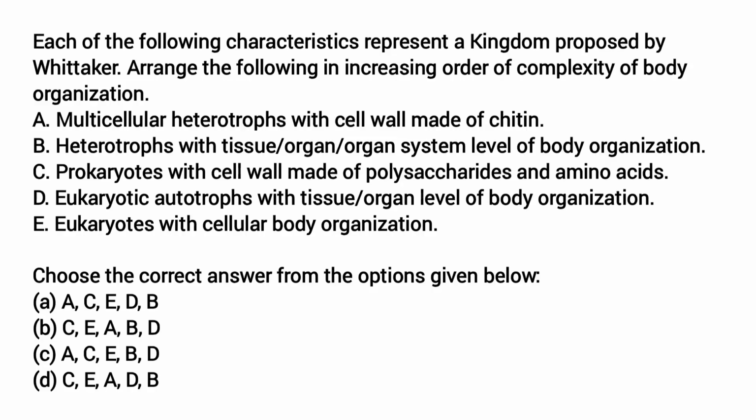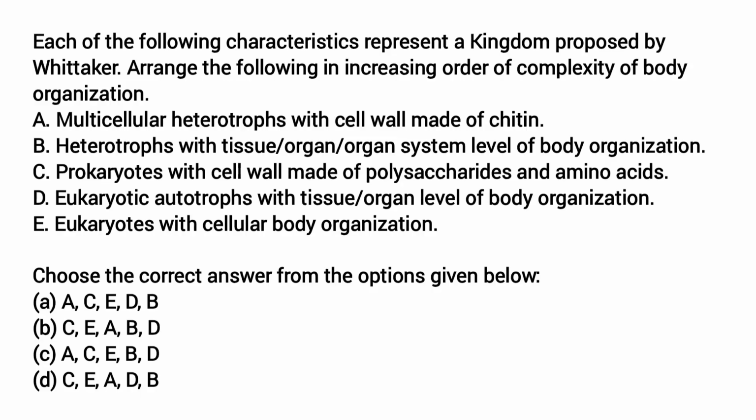So cell wall made up of chitin is nothing but the fungi. We'll move on to the next one. Heterotrophs with tissue and organ system level of organization. Yes, easily you can identify this as kingdom Animalia, which comes at the last because we have to arrange in increasing order of complexity. So Animalia are very complex organisms which come at the end. So option B should come at the end. See, in options A and D, B is present at the last. So easily you can rule out options B and C.